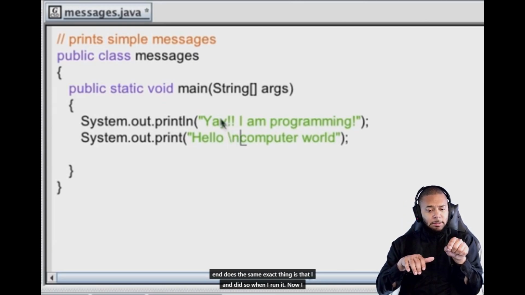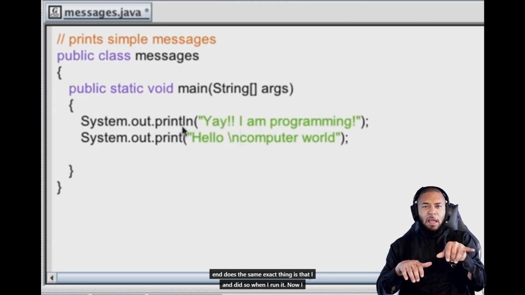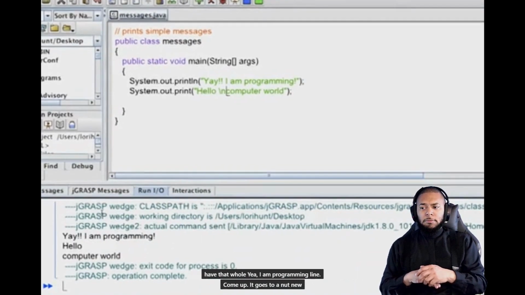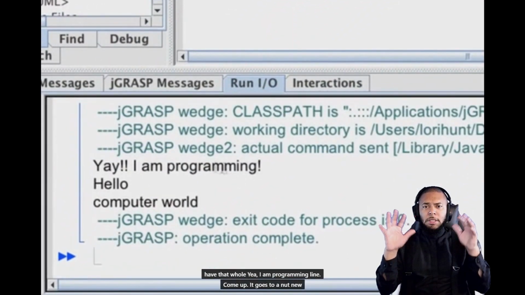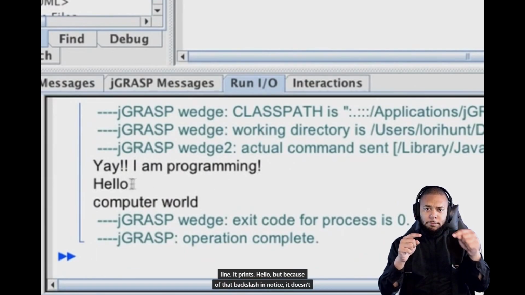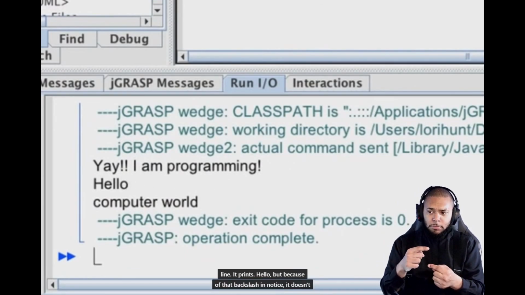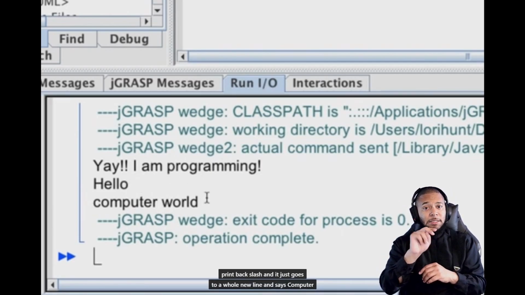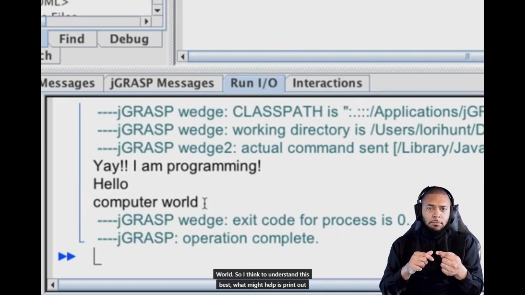Backslash n does the same exact thing as that ln did. So when I run it now, I have that whole yay I am programming line come up. It goes to a new line. It prints hello. But because of that backslash n, notice it doesn't print backslash n. It just goes to a whole new line and says computer world.